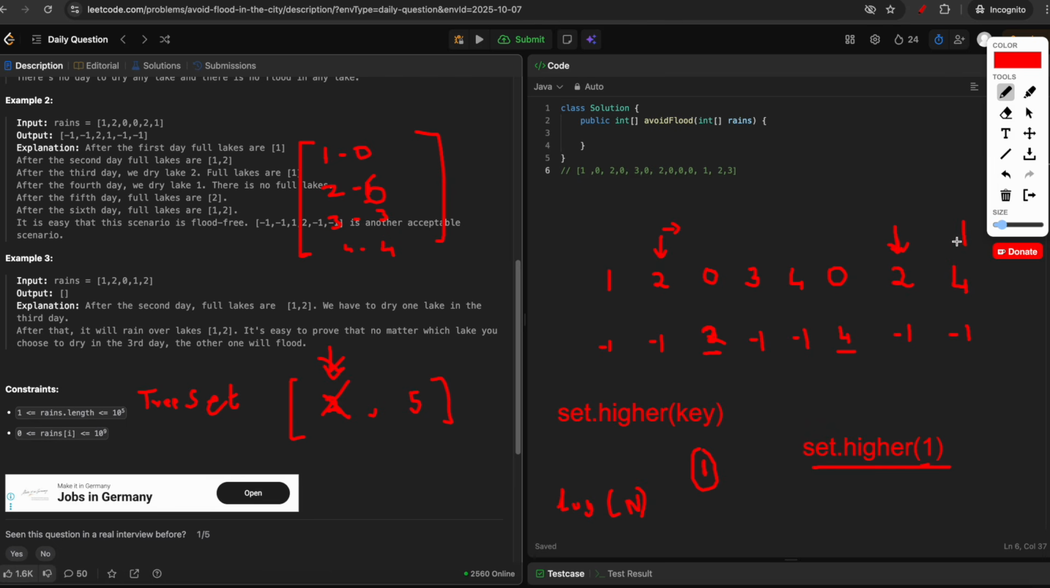And finally, when you reach 4, again you will do the same thing. You will try to find when was the first day the 4 was filled. From this map, you can see 4 is filled on day 4. So you will try to find set dot higher 4. From this tree set, it will find set dot higher of 4, which is 5. So that means day 5 is used to dry the lake number 4. Now suppose instead of 5, here we have 3.